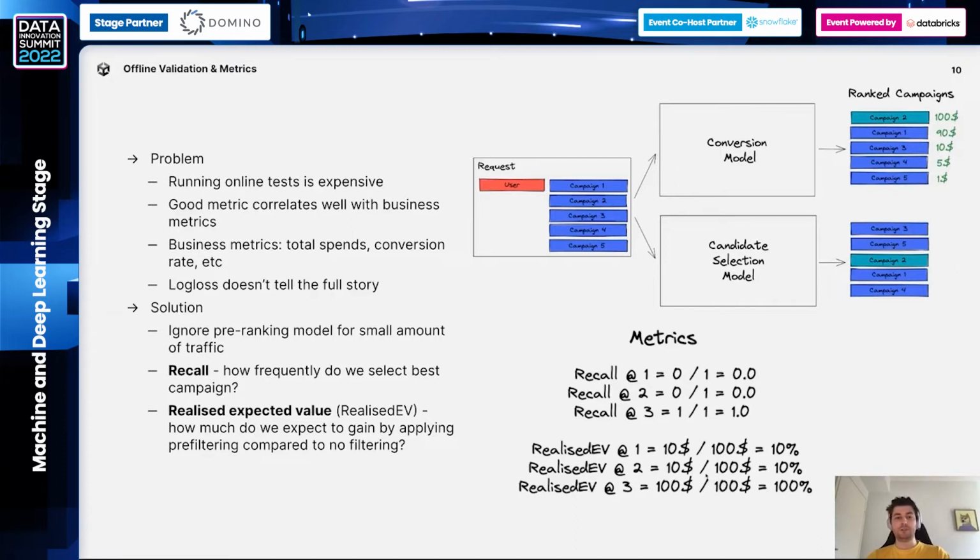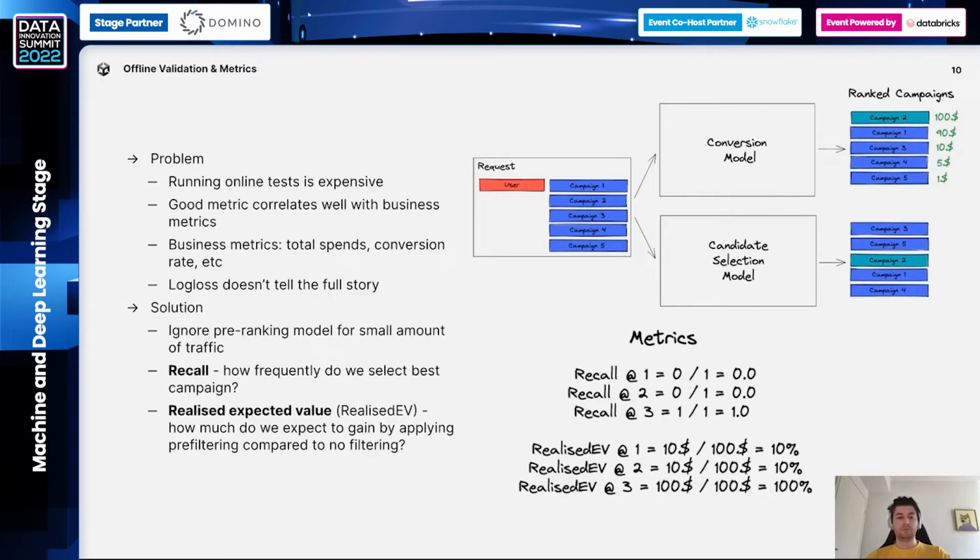So let's say we're calculating realized expected value at 2. So we select top 2 campaigns, 3 and 5, and check what campaign would be selected by the conversion prediction model. So in this case, campaign 3 would be selected. The price of the campaign is equal to $10, but the maximum amount, if there was no filtering, is $100. So realized expected value is $10 divided by $100, which is 10%. So we repeat these calculations for many requests and aggregate results to calculate this metric. And we notice that this metric is more trustful than the metrics that we calculate during model training.